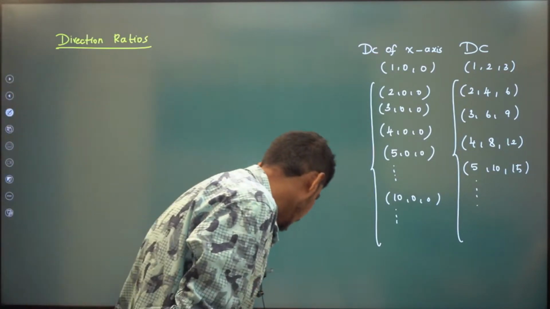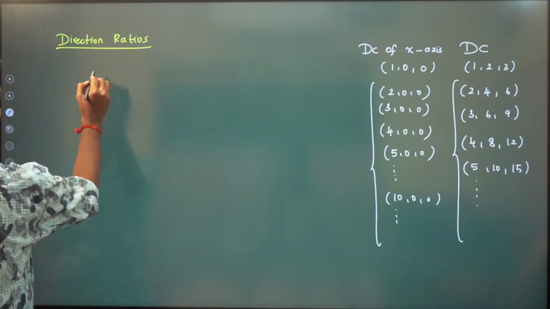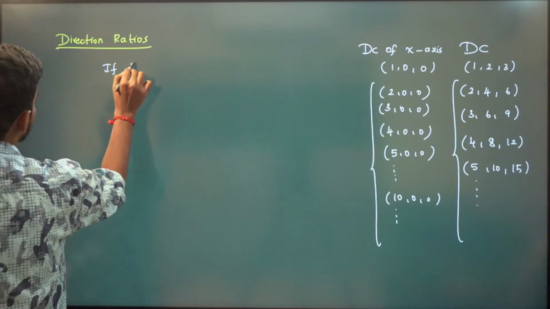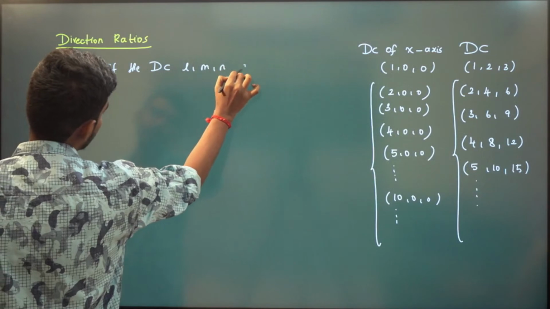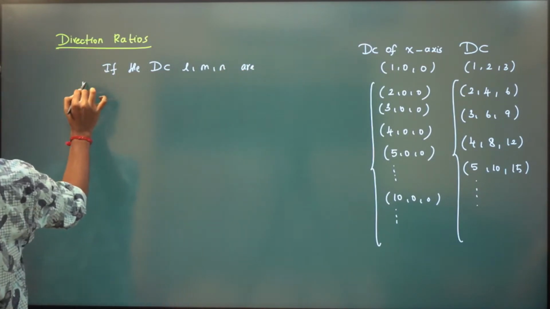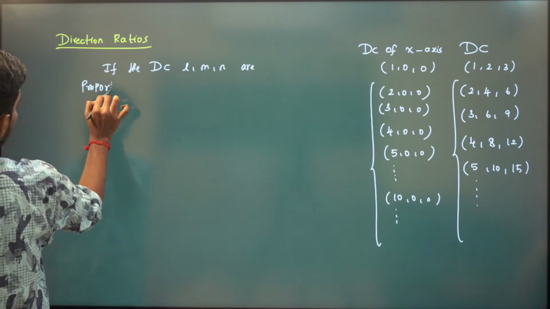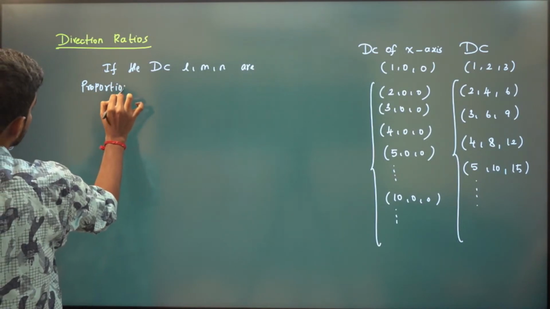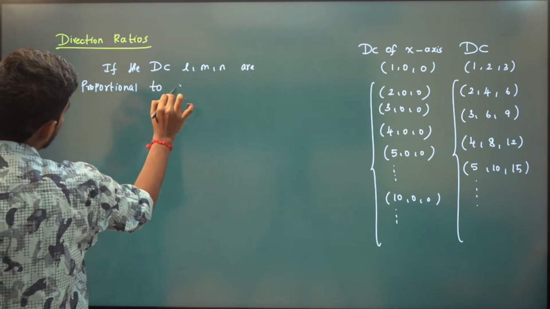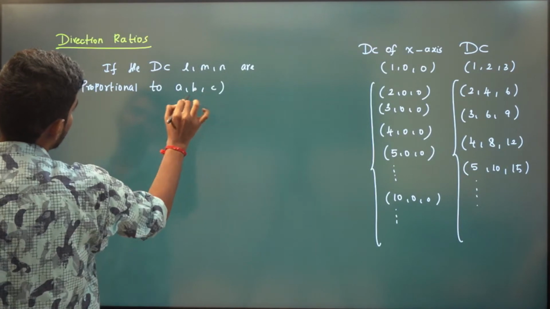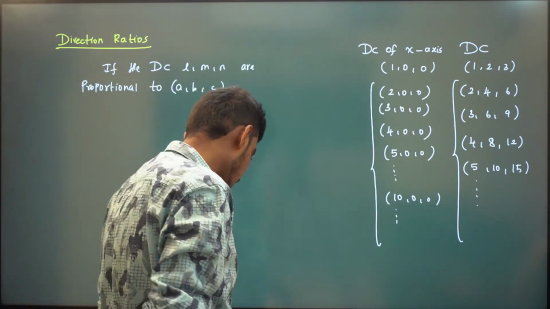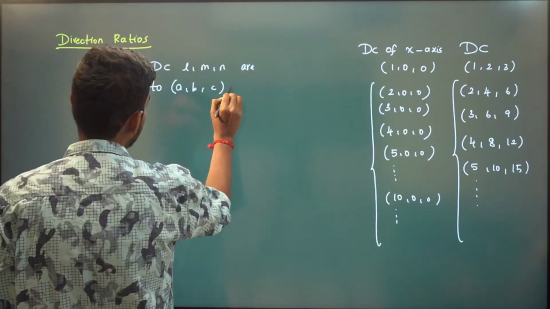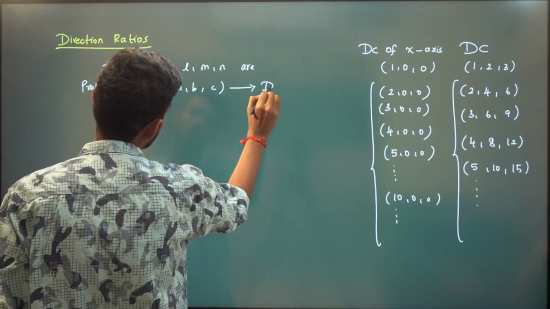So if the direction cosines L, M, N are proportional to some tuple A, B, C, right? Are proportional to A, B, C, then this tuple is called direction ratio, right?